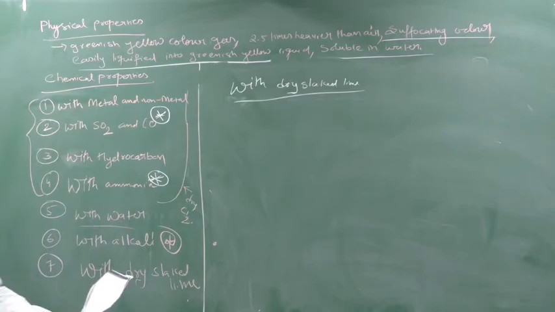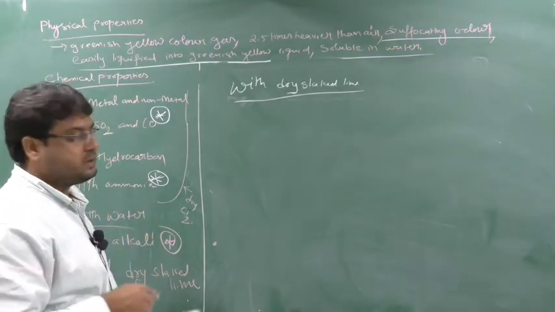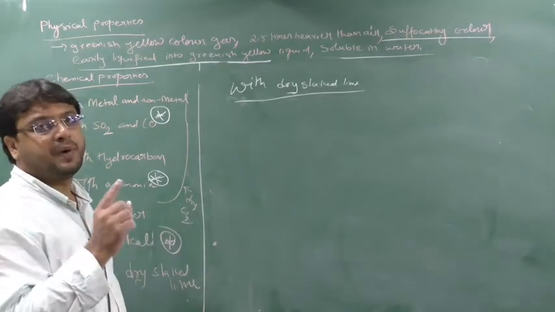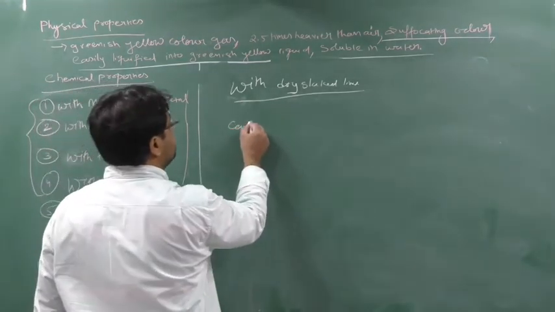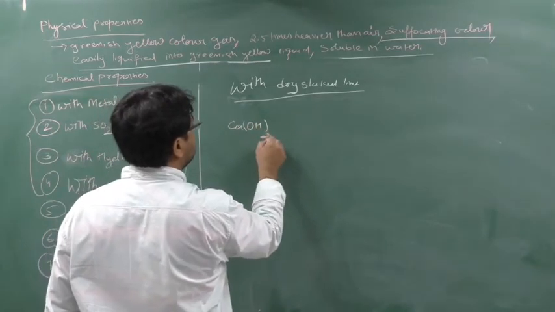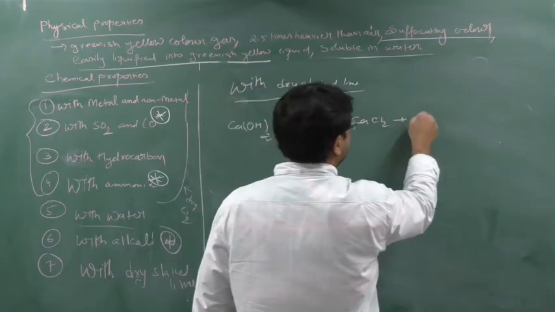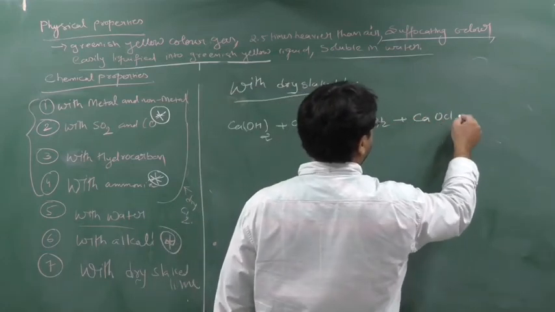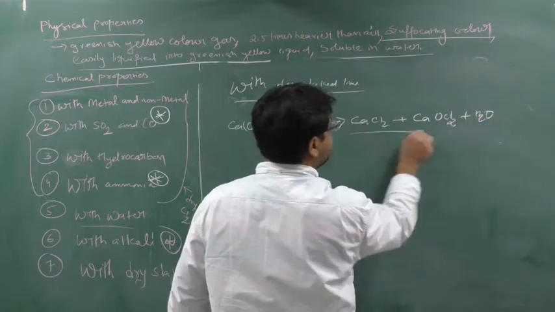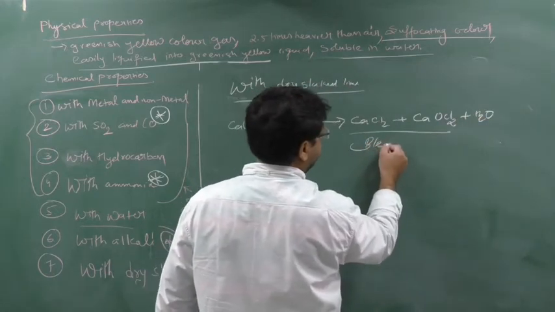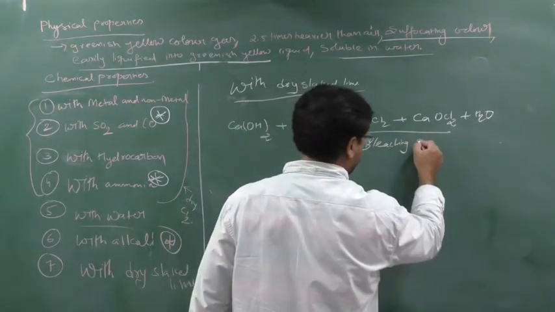So write down this. Whatever I write down here, the bleaching powder reaction is different and the bleaching powder formula is different, so you have to remember both. So Ca(OH)2, this is dry slaked lime, and I am adding chlorine here. So I get CaCl2, Ca(OCl)2 plus H2O. Clear? This together is nothing but bleaching powder. I will give the exact formula for bleaching powder. So first we write down the reaction.